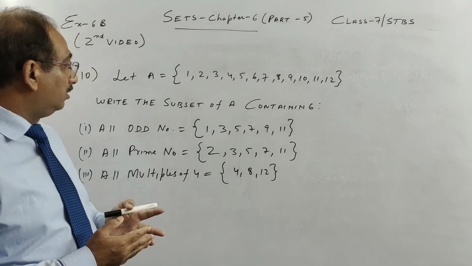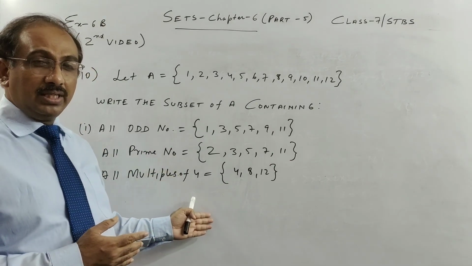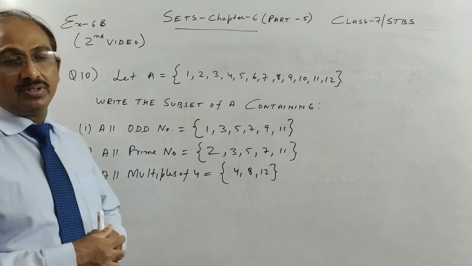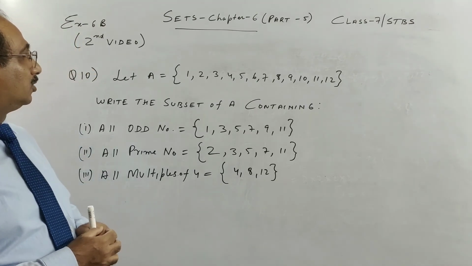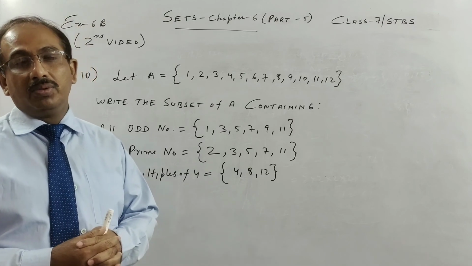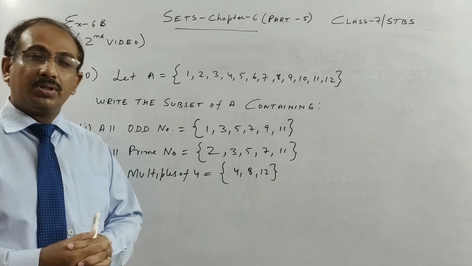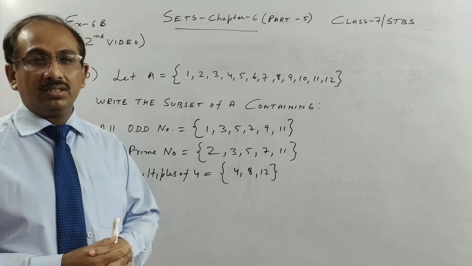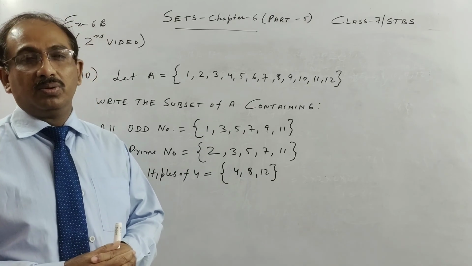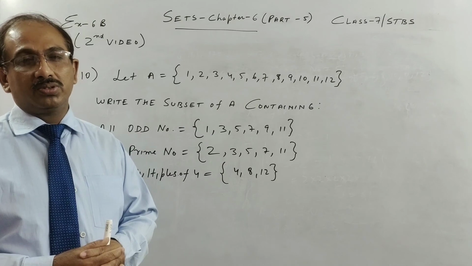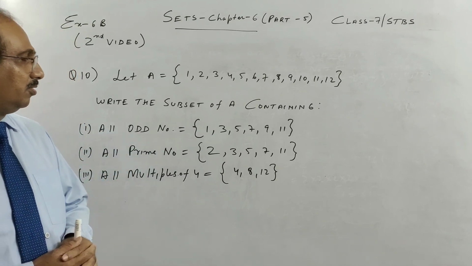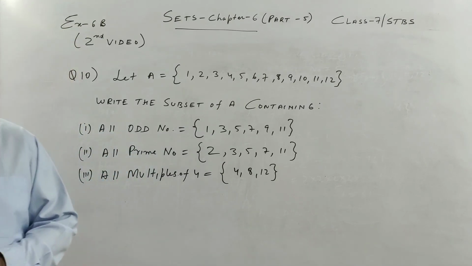Then we have seen the universal set and the complement of a set. So kindly solve what I have done. Please solve the other questions also which I have not done from this chapter and check with your answers, and if possible kindly do all the solved examples also. So thank you children for watching this video lesson.